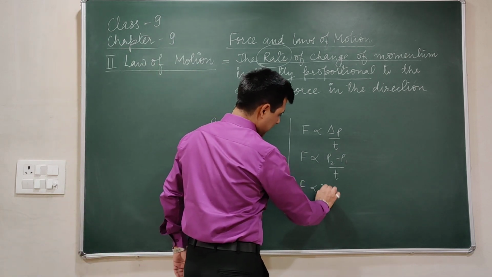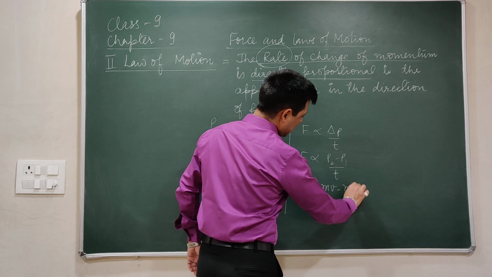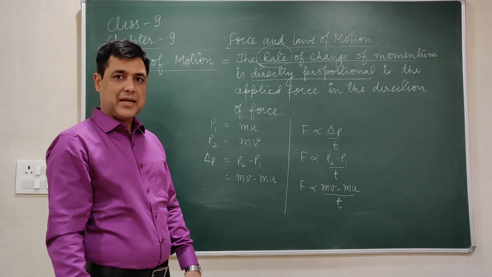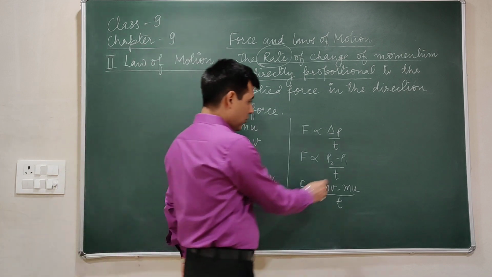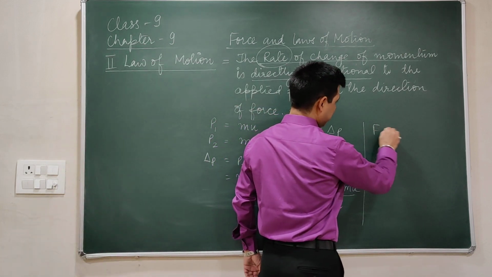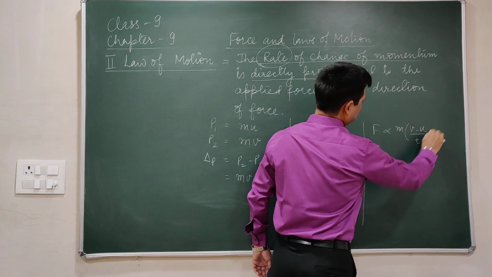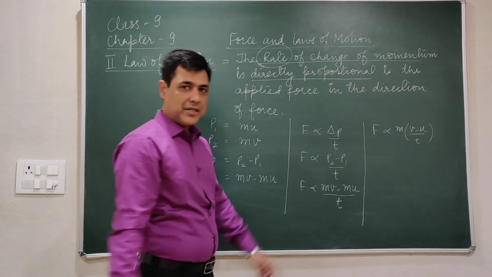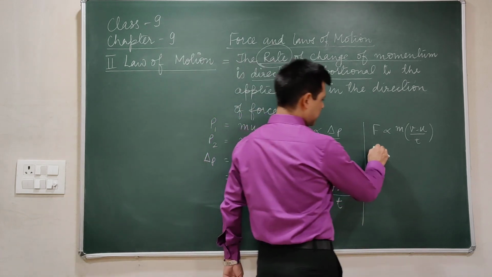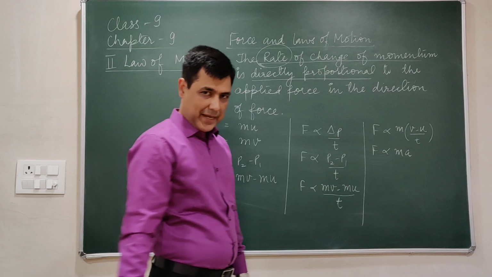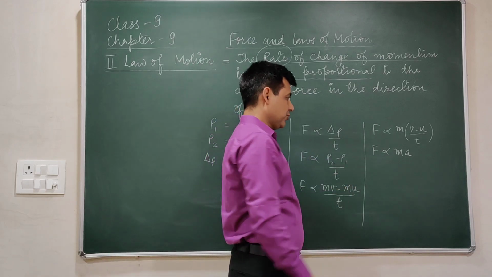So F is proportional to mv minus mu upon t, or it can be written as F proportional to m, taking m common, v minus u upon t. And we know that v minus u upon t is acceleration, so I can write F proportional to ma. We have reached this conclusion.